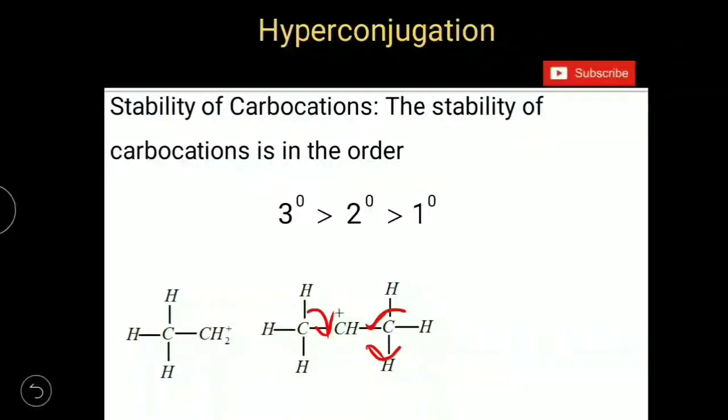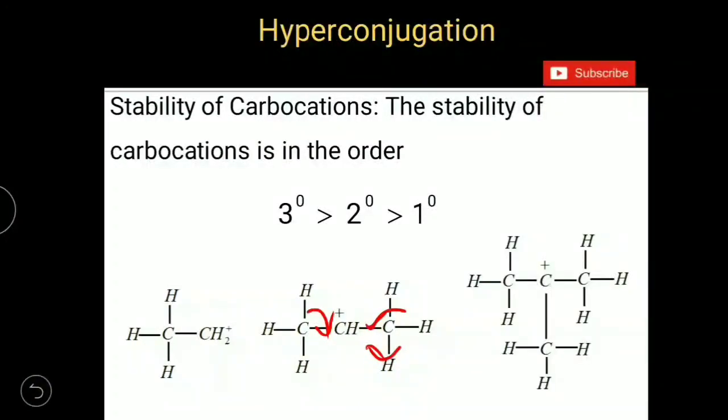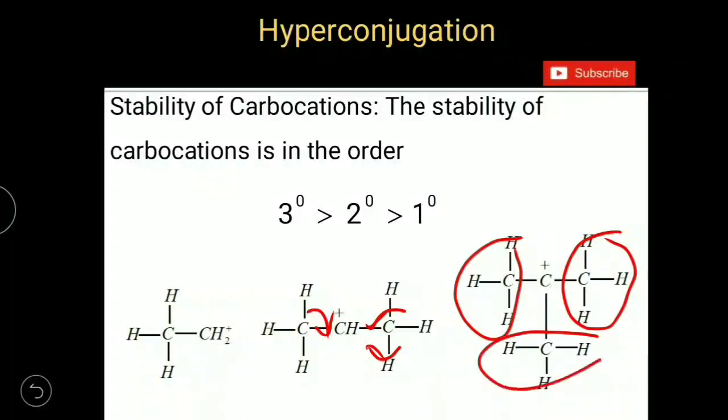There are a total of 6 delocalizations. And one more example, the tertiary butyl carbonium ion, which has 3 methyl groups bonded to the positively charged carbon.